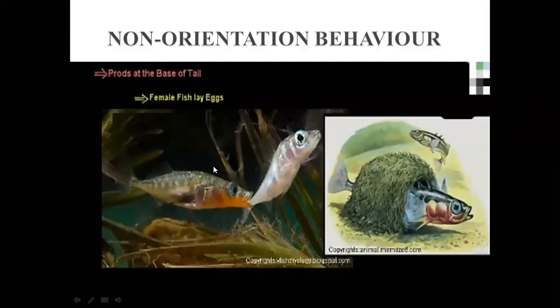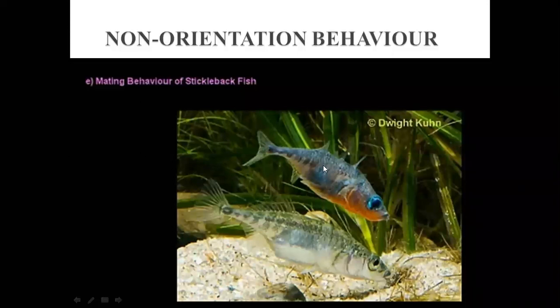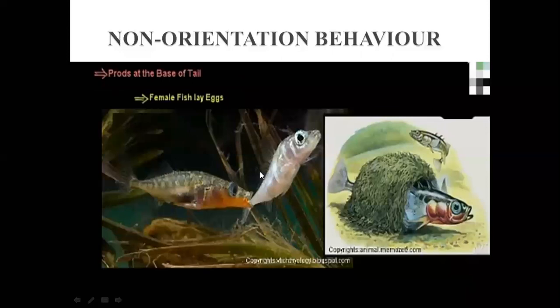What happens after that? The female follows the male, and after that the male takes the female towards the nest, and there it prods at the base of the tail of the female. When the male prods at the base of the tail of the female, at that time the female lays the eggs in the nest.